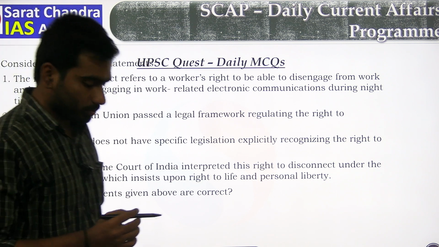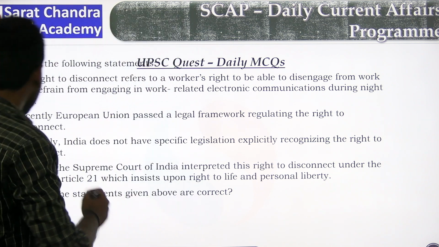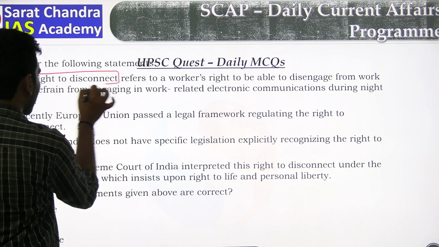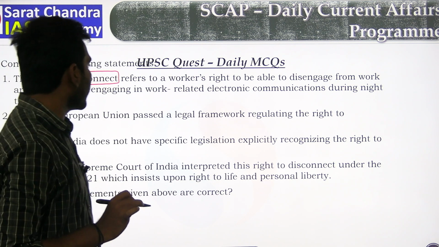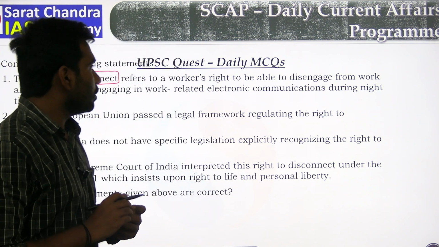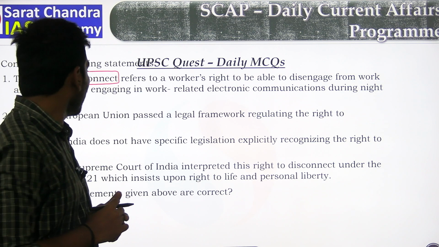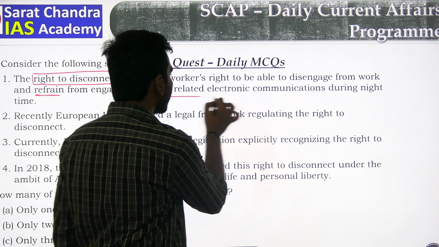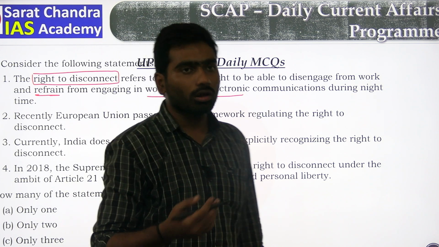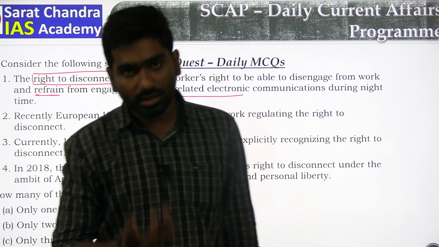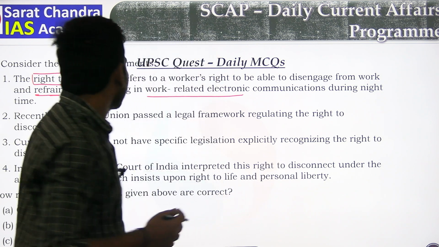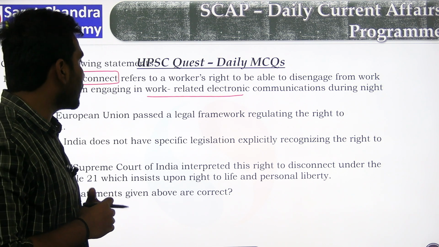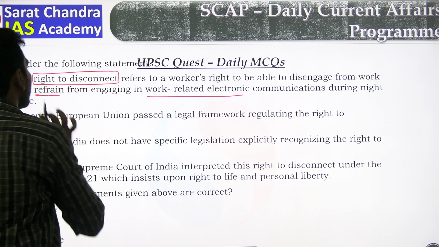Consider the following statements. First one, the right to disconnect. This question is about the keyword called right to disconnect. It refers to the worker's right to be able to disengage from work and refrain from engaging in work-related electronic communication, that may be calls or messages during night time. Actually, the first statement is the clear-cut definition of right to disconnect.